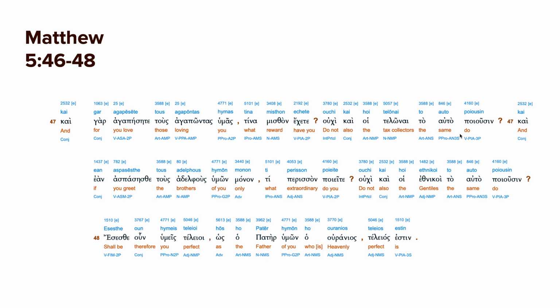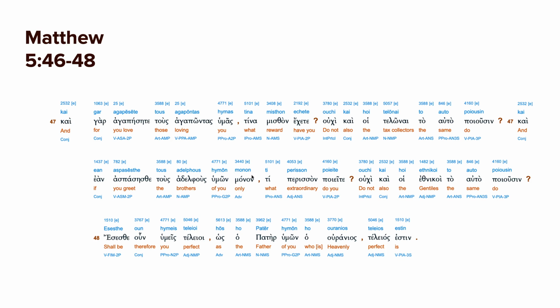So do they not do the same? Ta auta. In this case, this is a word that is used as a substantive, the same thing here. Poiusin, do. So don't the tax collectors do the same thing? And again, if aspaseste, that means you greet or you welcome into your home, only your brothers, here monon.